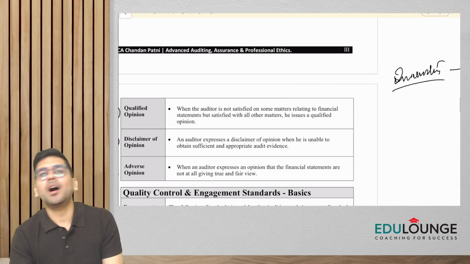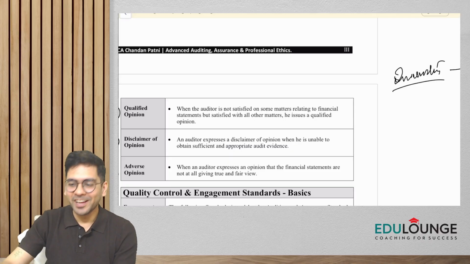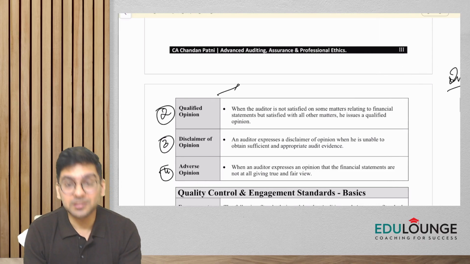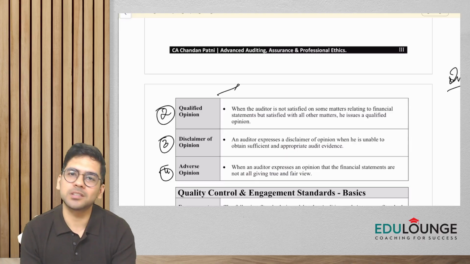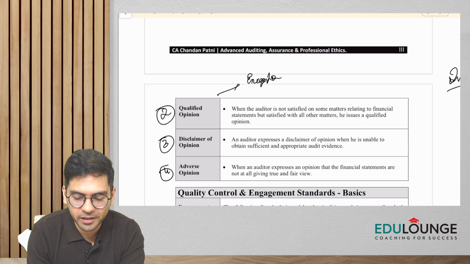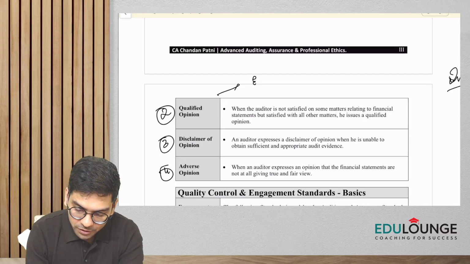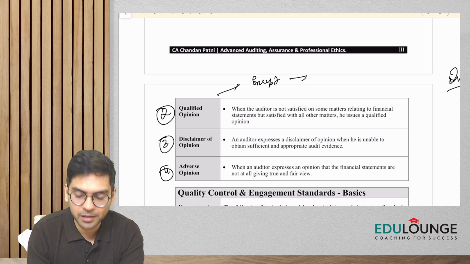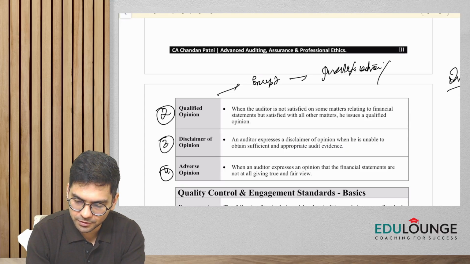So here, you can't say that the financial statement is not giving a true and fair view. It would not be fair on our part, right? So what we do is we write something like this: except for the item of inventory, the financial statements overall are giving a true and fair view. So what we have added here is an exception, a qualification, a remark, or not a remark, a reservation, that except for the item of inventory.